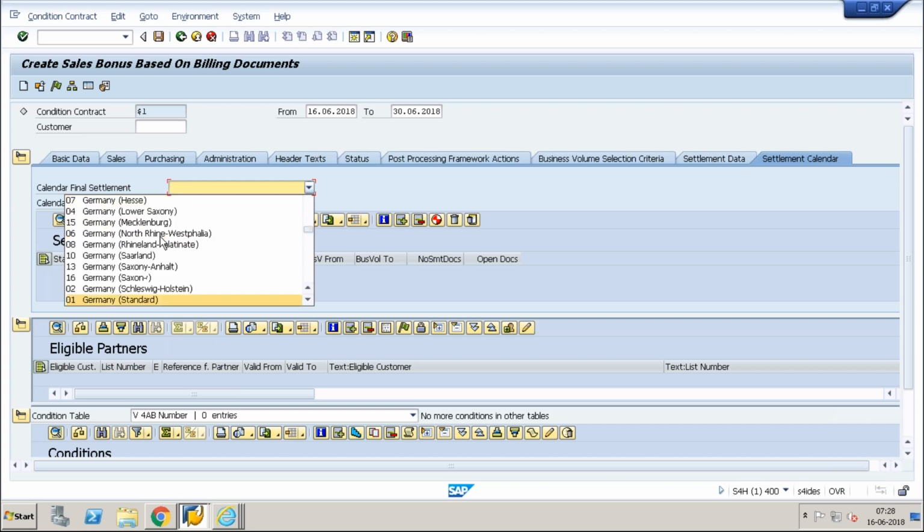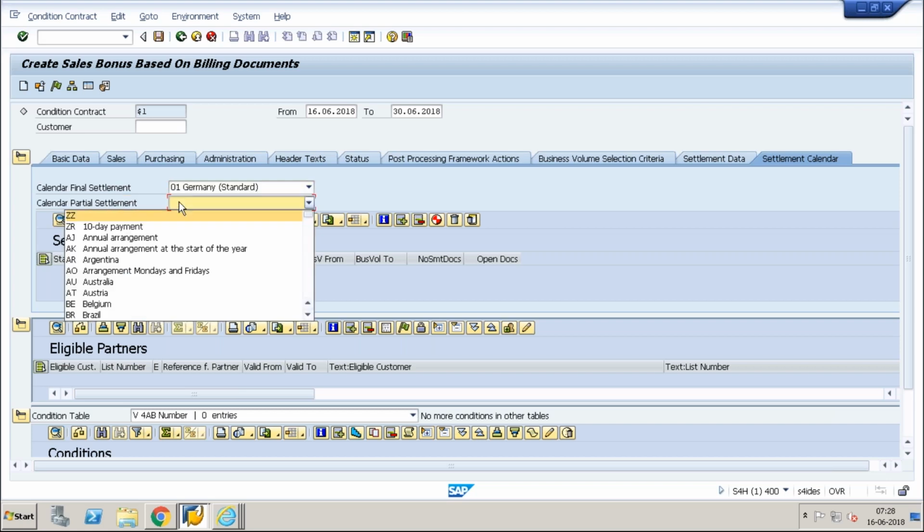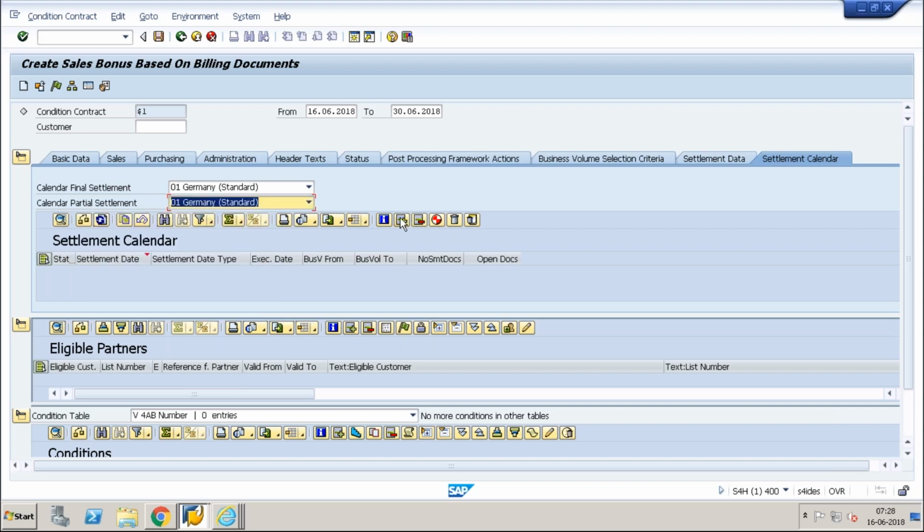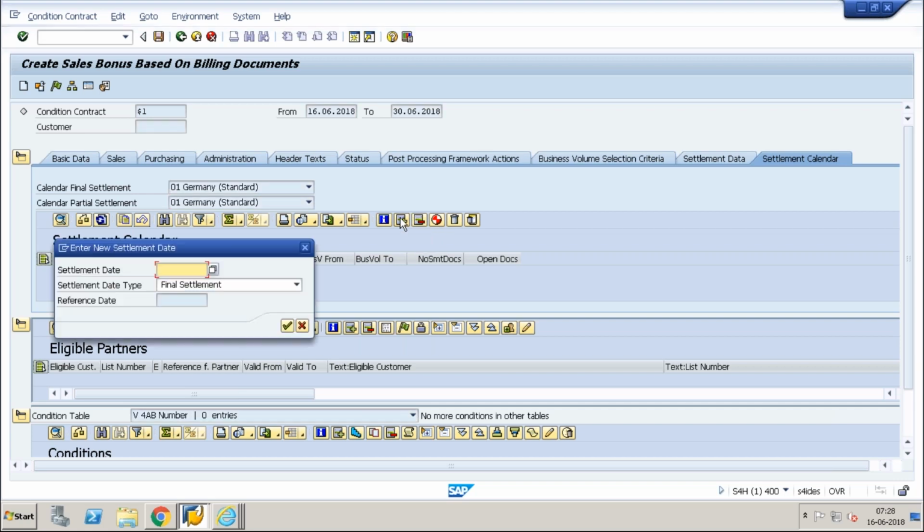Say for example, it's for Europe, and partial settlement we can maintain for 01. In this we can maintain whether I want to do a partial settlement or full settlement. I can maintain these three ranges. So you don't have any problem if I maintain partial settlement and finally do one settlement. But if you maintain final settlement, you cannot do a partial settlement. So you understood, right? Say I want only a final settlement.